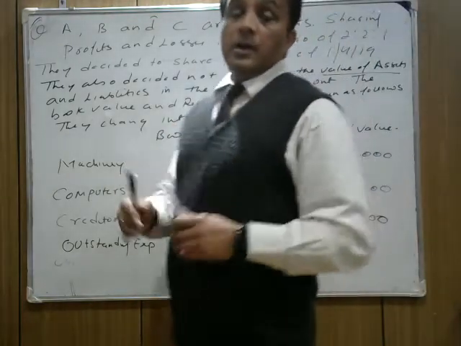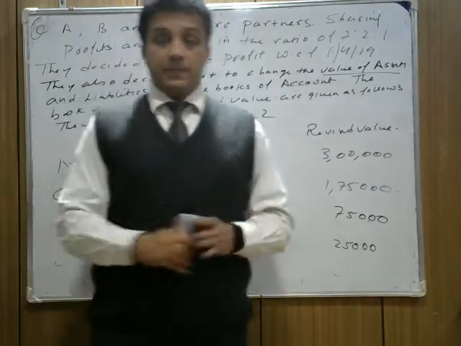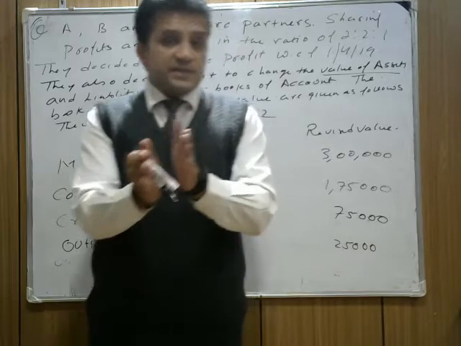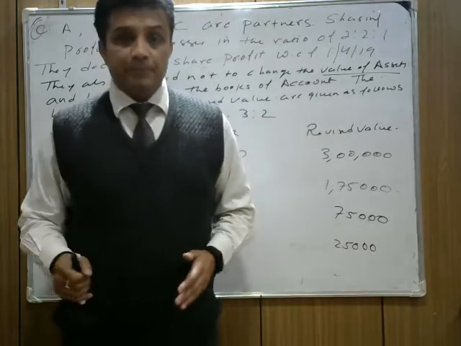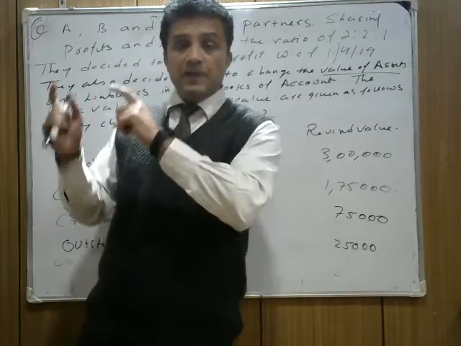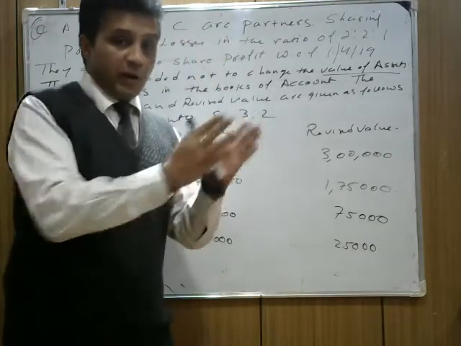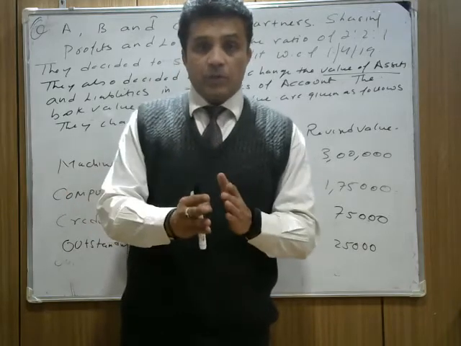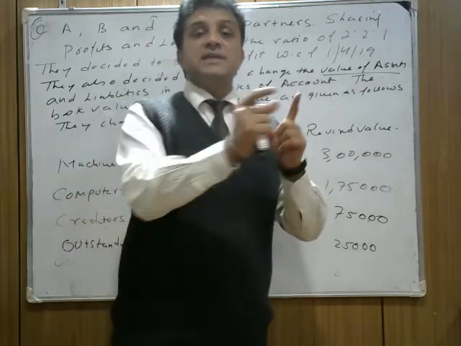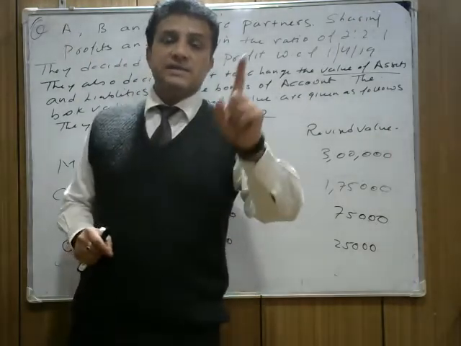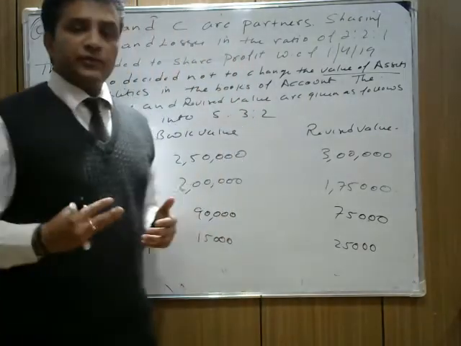Now, understand what we did before. We assume which assets are increasing and which liabilities are decreasing, because the assets and liabilities are given in the question. Now you need to understand that when we prepare the revaluation account, all profits and all expenses need to be taken in the revaluation account. And in the question they say pass an adjusting entry. You need to pass all the entries. So this is a perfect question for 3 marks.